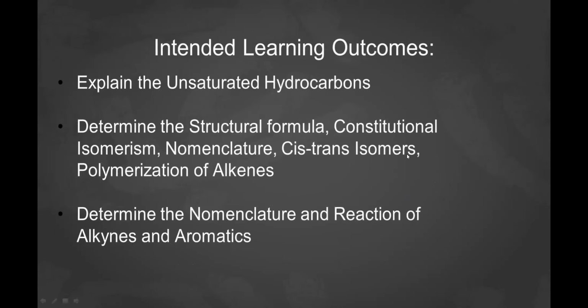To begin with this lesson, we should know the intended learning outcomes. At the end of this lesson, we should be able to explain the unsaturated hydrocarbons, determine the structural formula, constitutional isomerism, nomenclature, cis-trans isomers, and polymerization of alkenes. Determine the nomenclature and reaction of alkynes and aromatics.